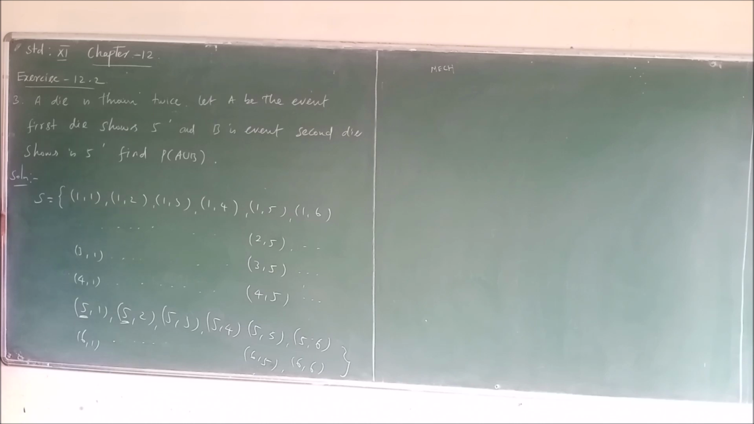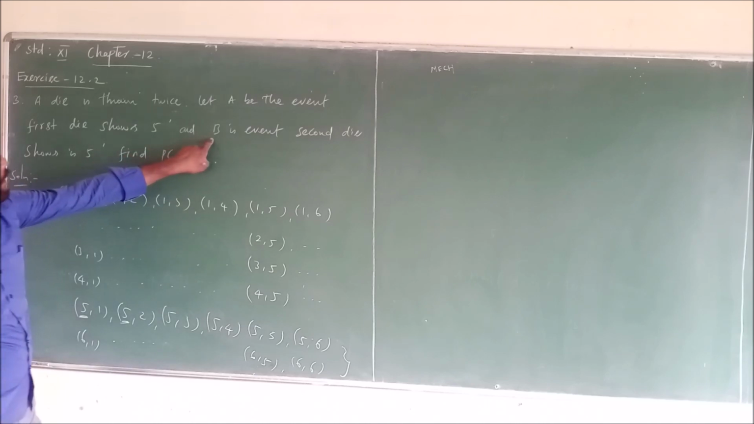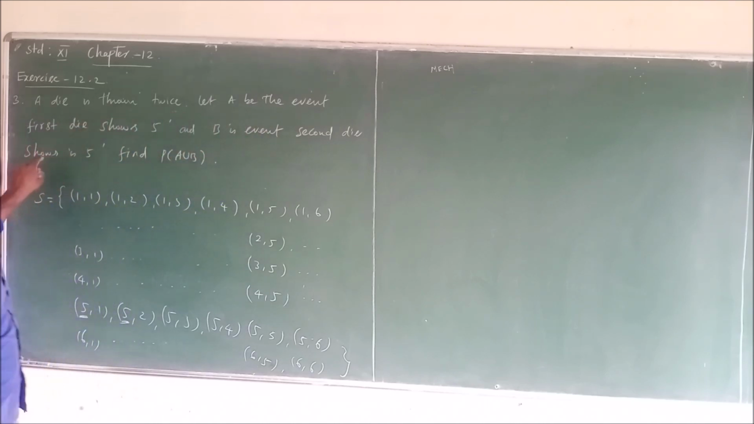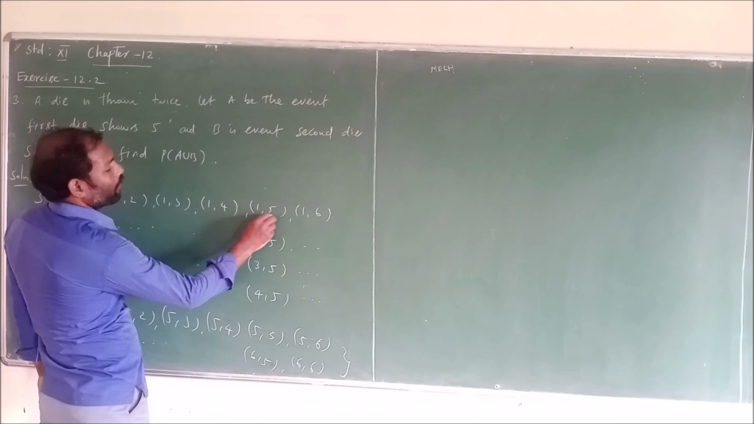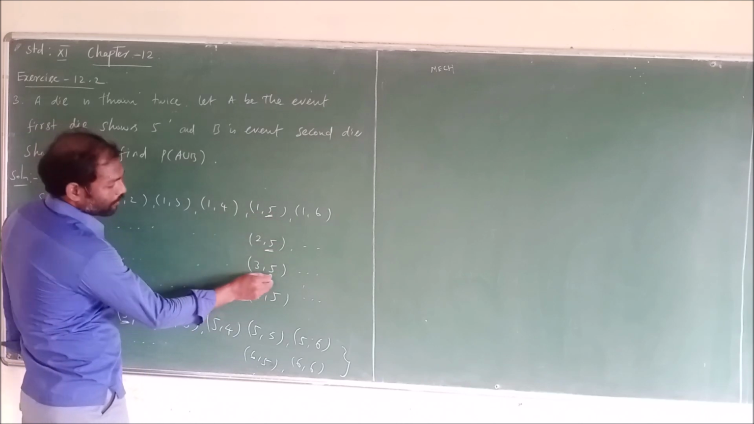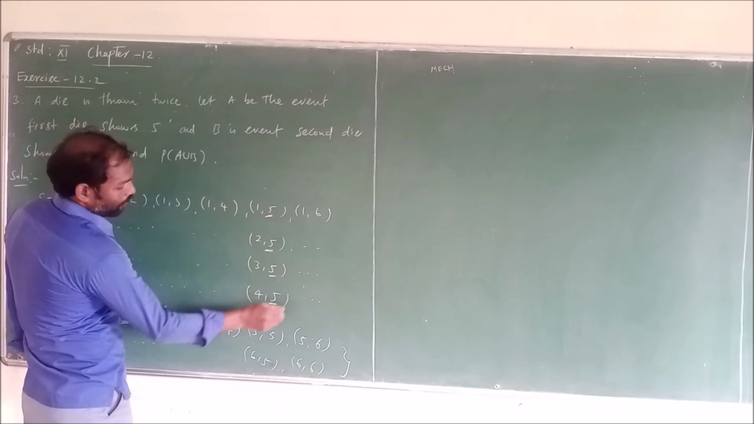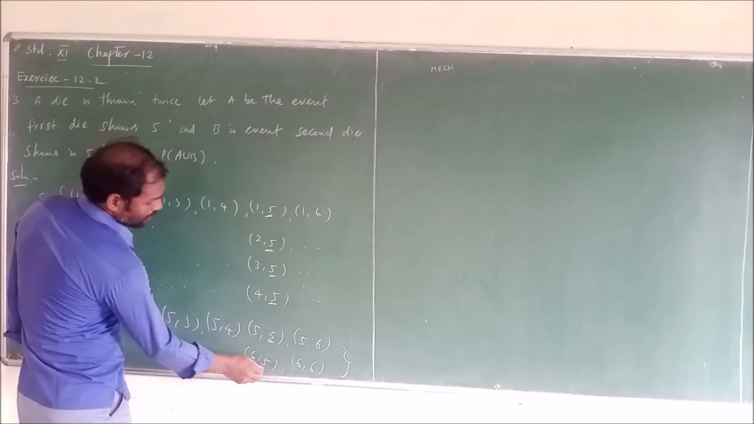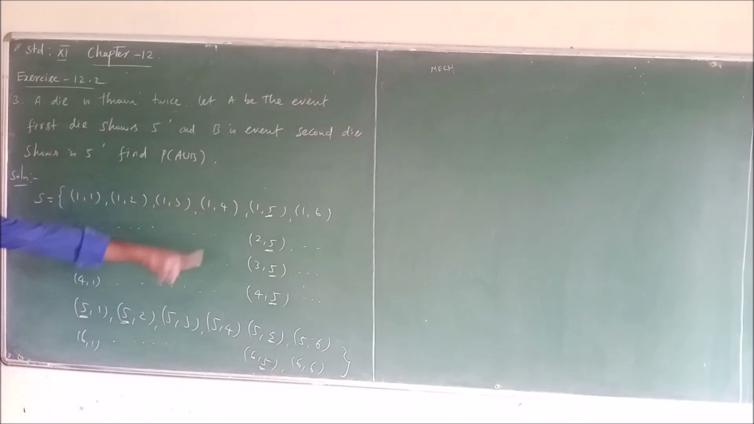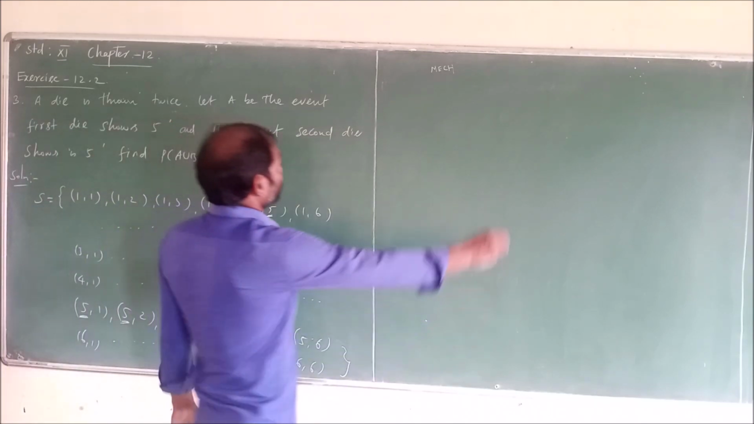And the second event B is denoted by a 5 on the second die. So the second die shows 5 for 1,5; 2,5; 3,5; 4,5; 5,5; 6,5. This is the second die showing 5. So to find the probability of A union B, first find the probabilities of A and B.